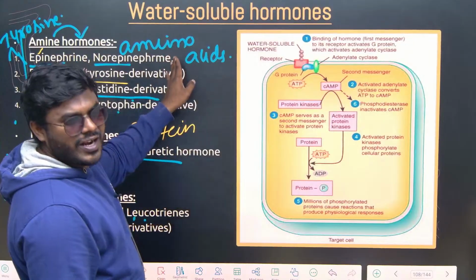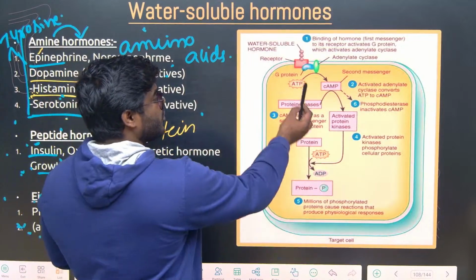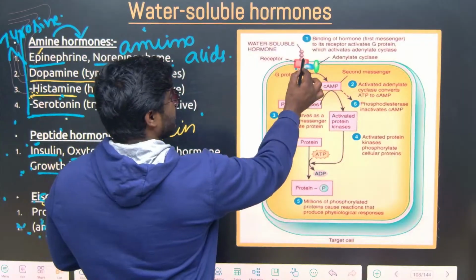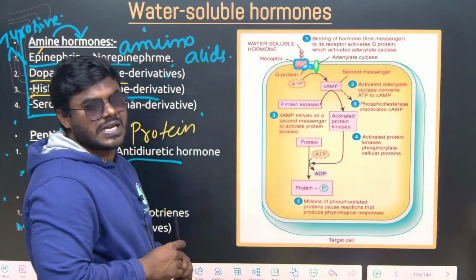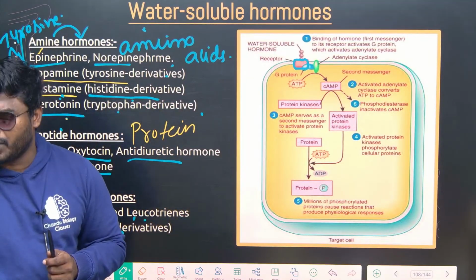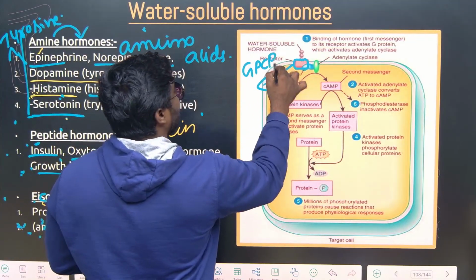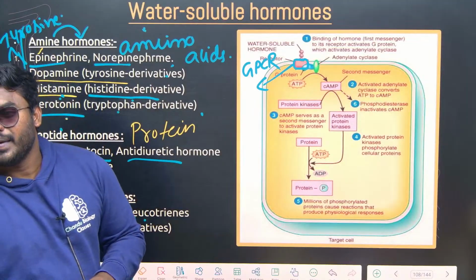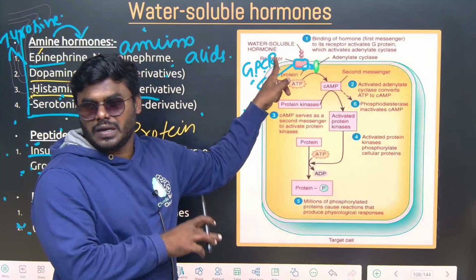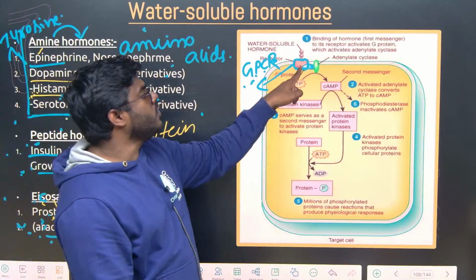Now, one point is very clear: all are what hormones? Water soluble. So definitely they have to use a receptor which is present only on the cell surface. This receptor is called a cell surface receptor. Every student remember, 90% of water soluble hormones use a cell surface receptor named GPCR. What is that? GPCR, G protein coupled receptor. You always remember the short form. Every hormone which is water soluble mostly uses GPCR.